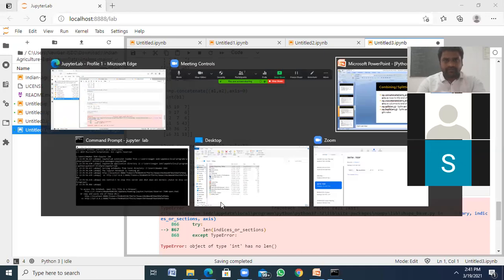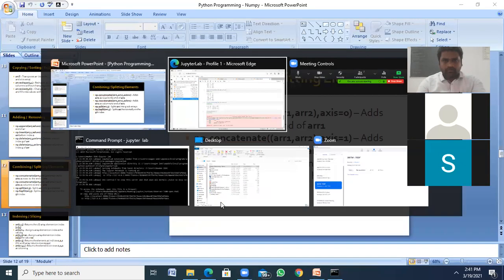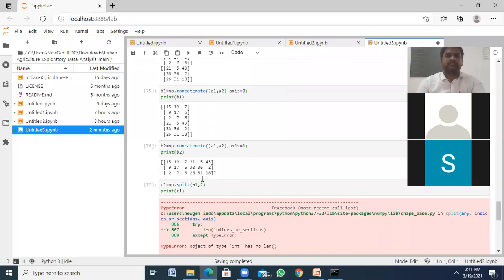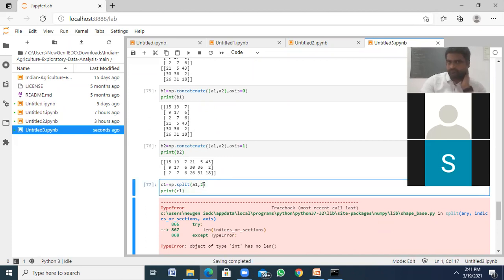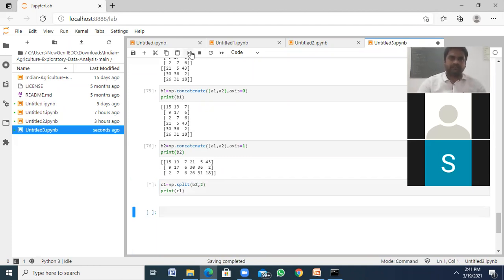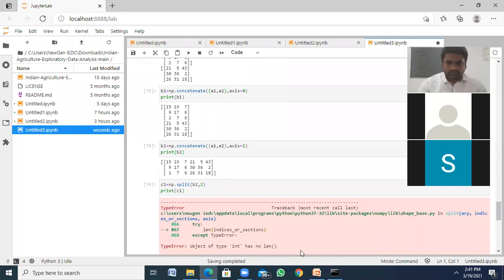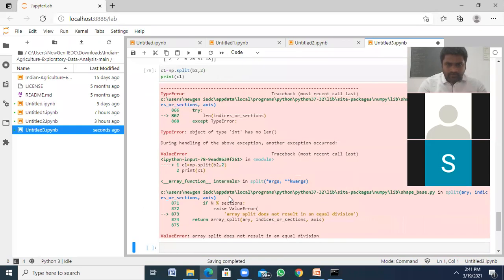One second. Oh, what is the row size? Okay, 0, 1, 2, so it won't split evenly. Okay, better to use this B2. You can get it easily. Split result. Okay.